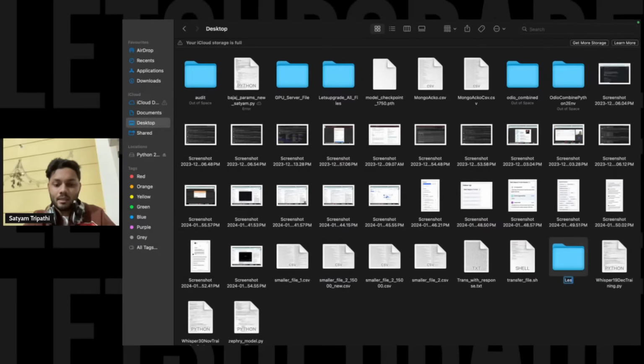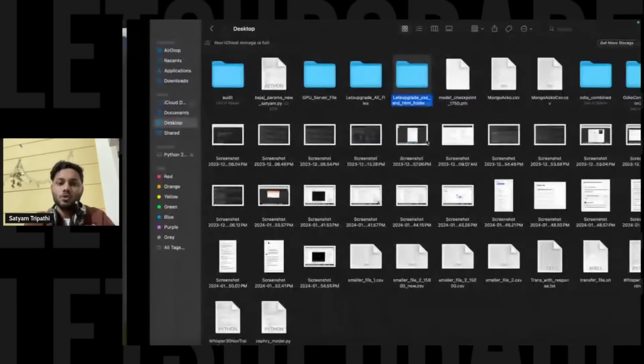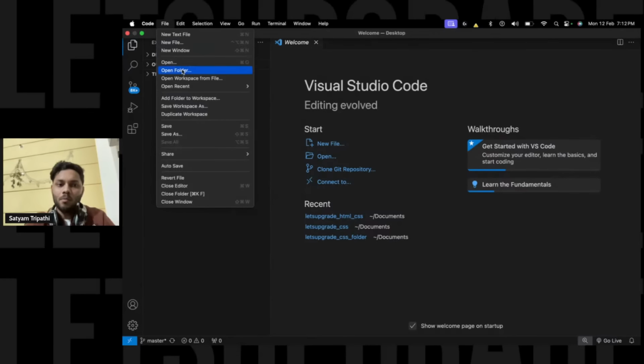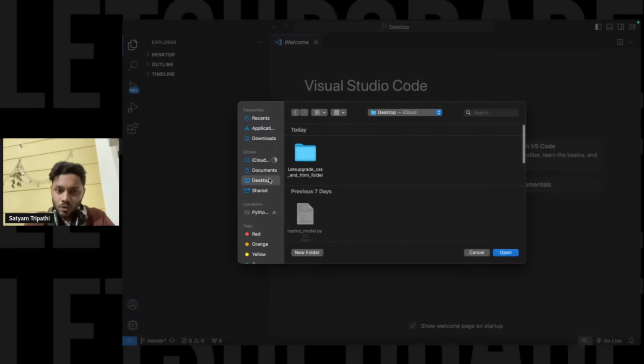Let's name it upgrade CSS and HTML folder. All right. Now I'll go back over here. I'll click on File and click on Open Folder. On the desktop, I can see that today I have created this folder. So I'll simply open it.